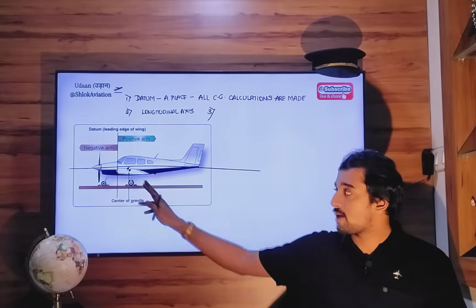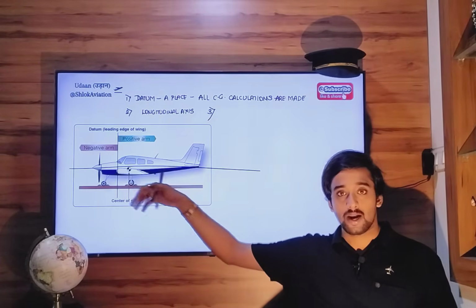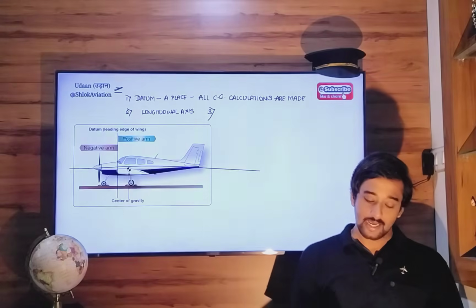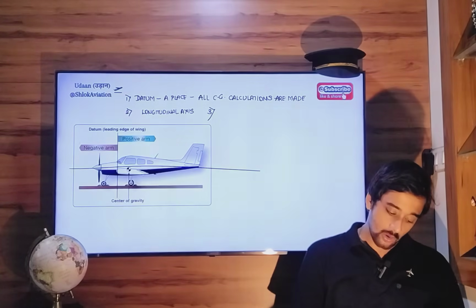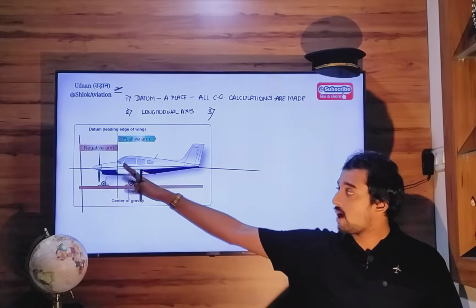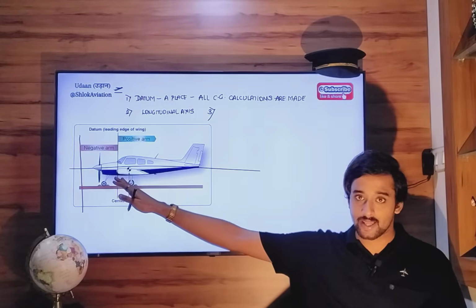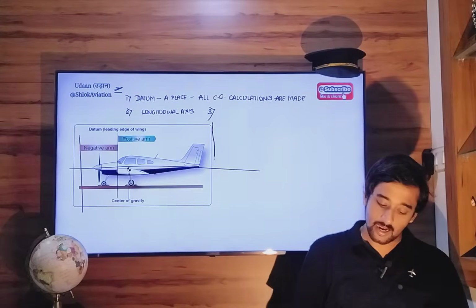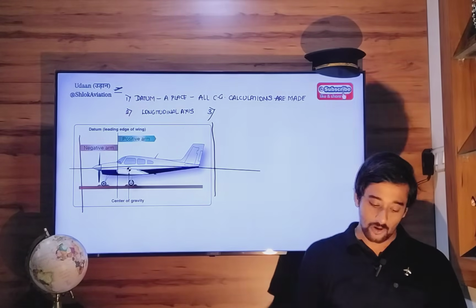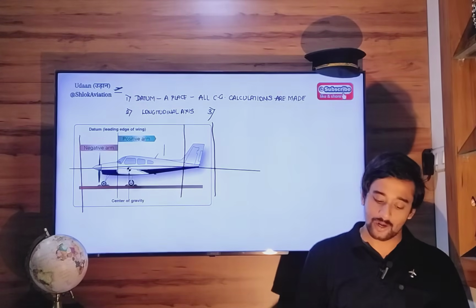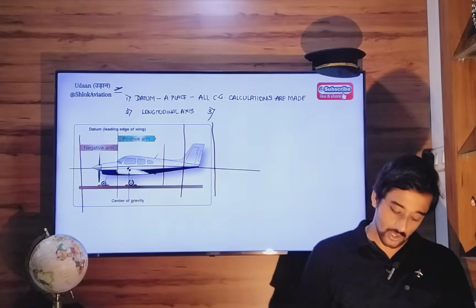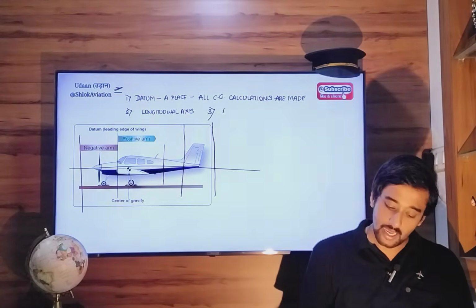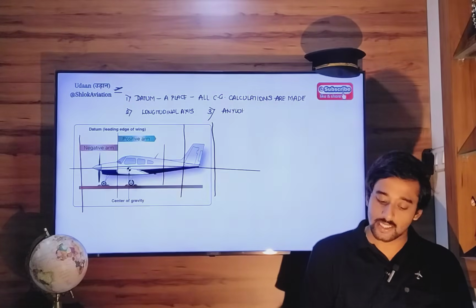In this particular example, it's over here, but there can be cases where this datum is, let's say, outside this aircraft, outside the nose of this aircraft altogether, or outside this aircraft behind the tail section, or it can be anywhere inside the aircraft. The only thing is it has to be on the longitudinal axis. So third point, it can be anywhere on the longitudinal axis, inside or outside,